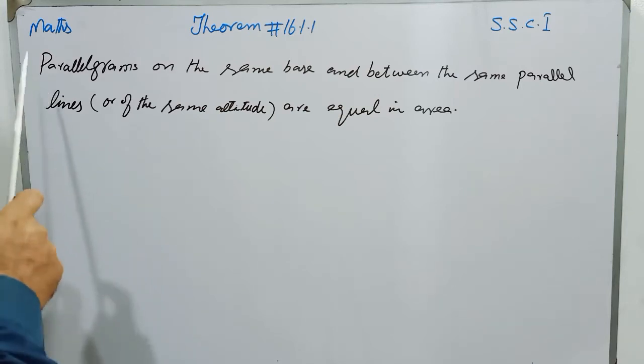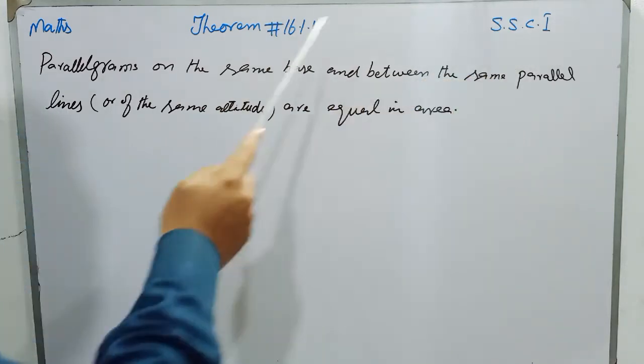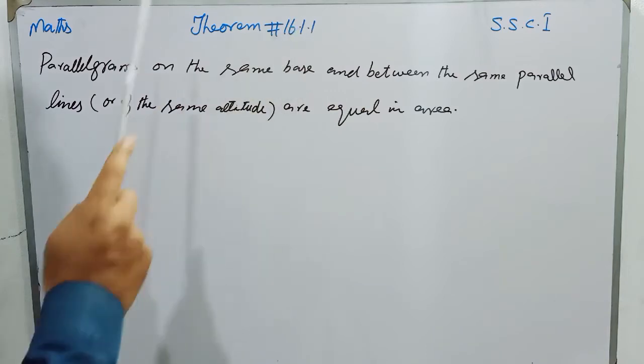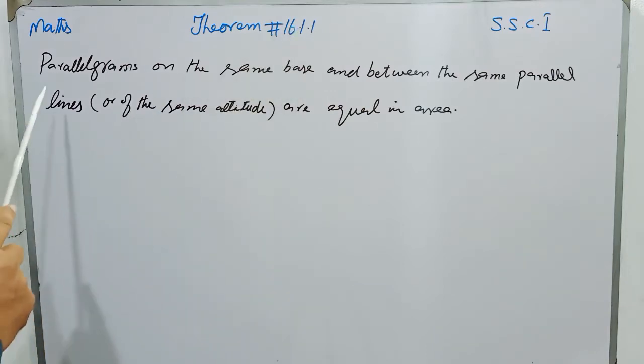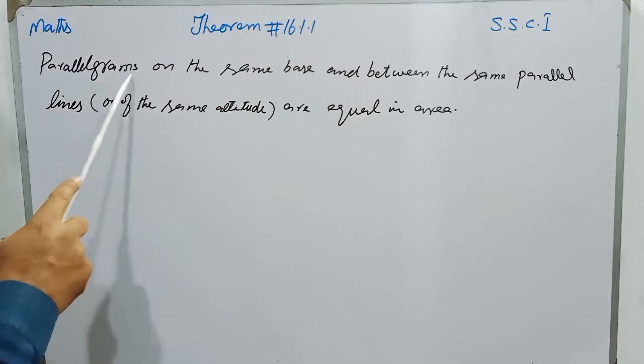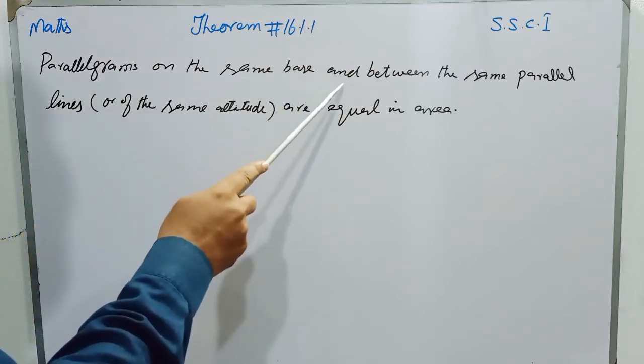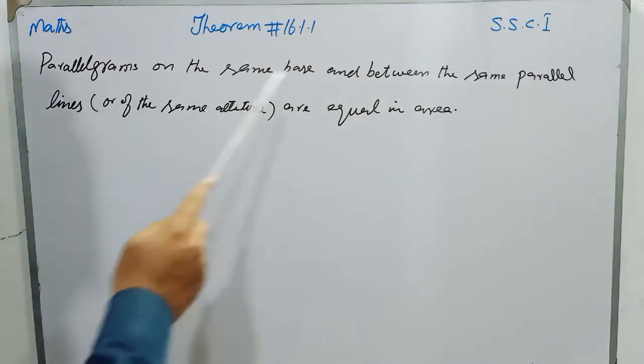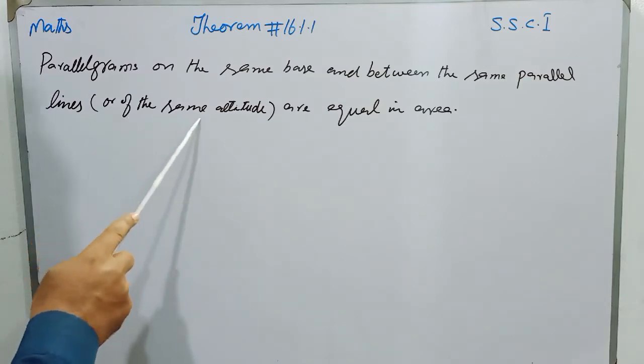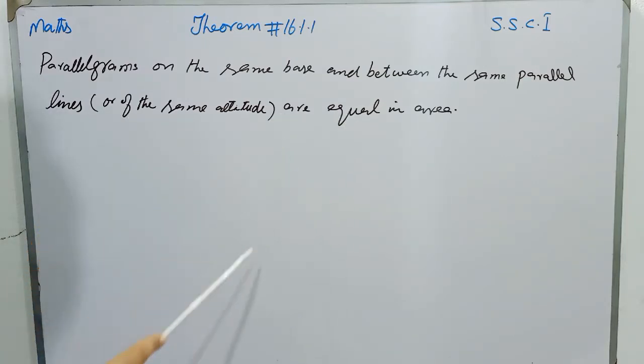Dear students, mathematics SSC 1 9 class, theorem number 16.1.1. The statement of the theorem is: parallelograms on the same base and between the same parallel lines, or of the same altitude, are equal in area. Students, try to understand the statement.